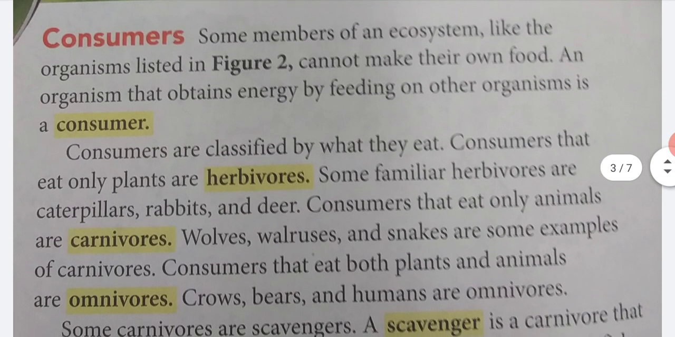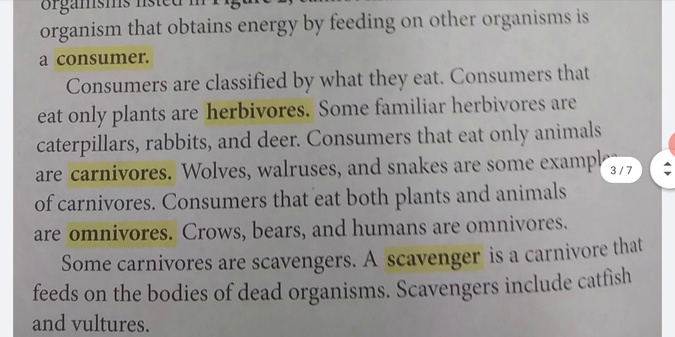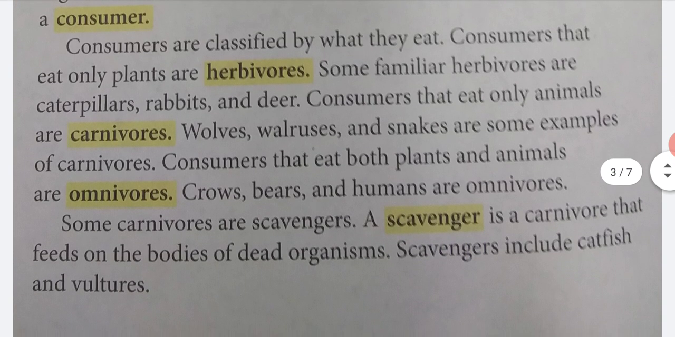Consumers. Some members of an ecosystem, like the organisms listed in Figure 2, cannot make their own food. An organism that obtains energy by feeding on other organisms is a consumer. Consumers are classified by what they eat. Consumers that eat only plants are herbivores. Some familiar herbivores are caterpillars, rabbits, and deer.